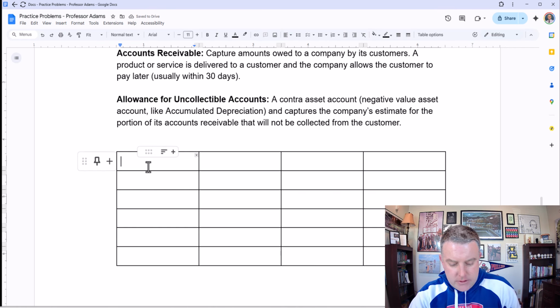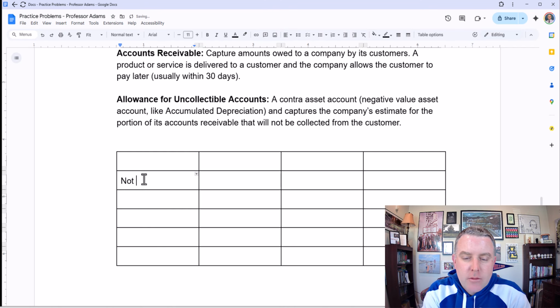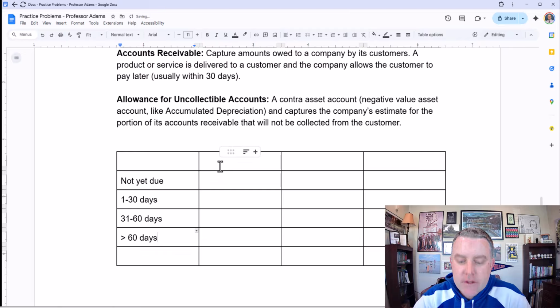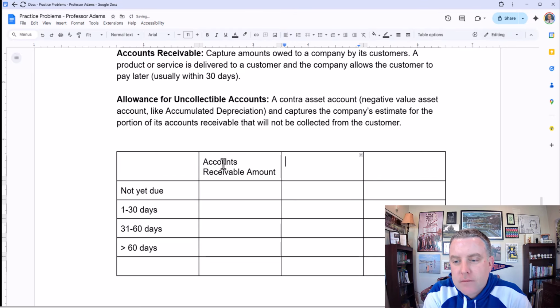Okay. So we're going to have different categories. So this is going to be not yet due. This is going to be bills that are 1 to 30 days past their due date. And then we're going to have 31 to 60 days. And then we're going to have greater than 60 days. And then in this column, we're going to have the accounts receivable amount. And then we're going to have the estimated uncollectible percentage. And then the last column will be the estimated uncollectible dollar amount.